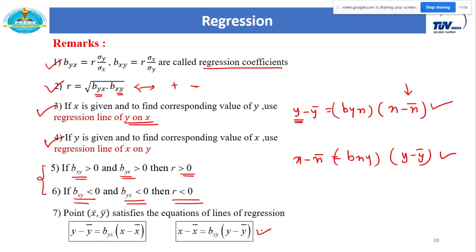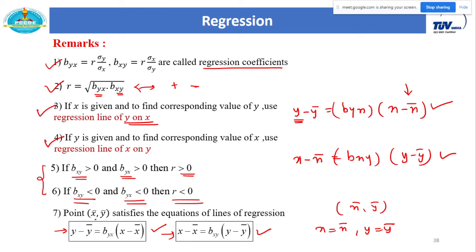And one more definition. As we know, these two are my lines of regression. So if I put x equal to x bar and y equal to y bar in any equation, both equations satisfy this point. So simply, x bar, y bar is a point which satisfies these lines of regression. You can check this. Just put y equal to y bar and x equal to x bar. LHS is 0, RHS is 0. So it means the point x bar, y bar satisfies this equation. Also it satisfies this second equation.